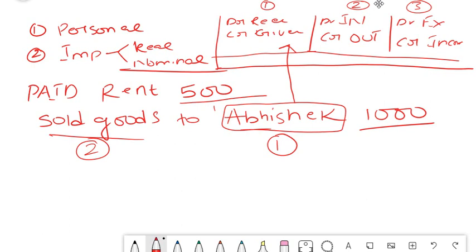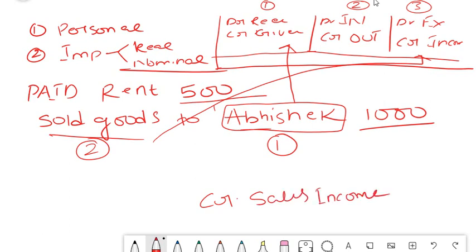So what is sales here, friends? Sales comes under your concept of nominal account because it is an income to the company. So simply write credit sales income. You can even write sales, doesn't matter, 1000.